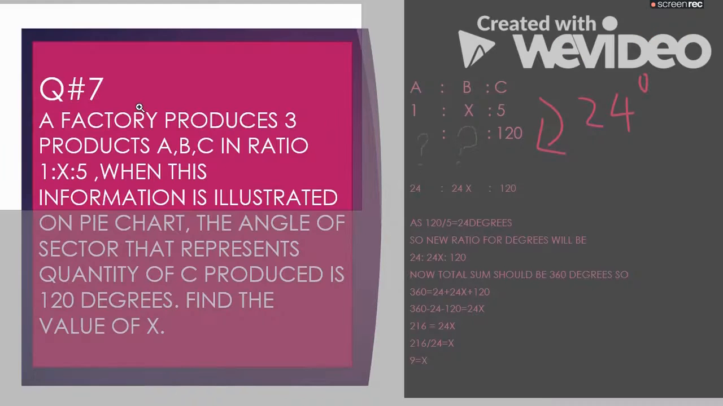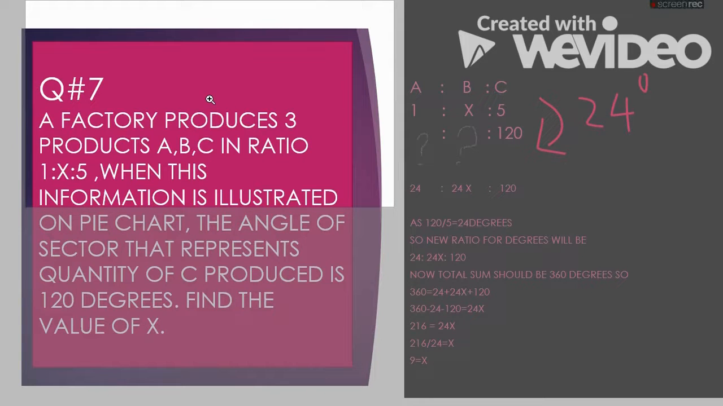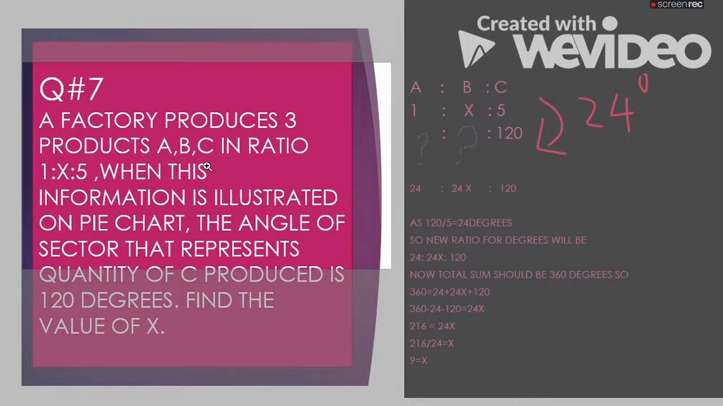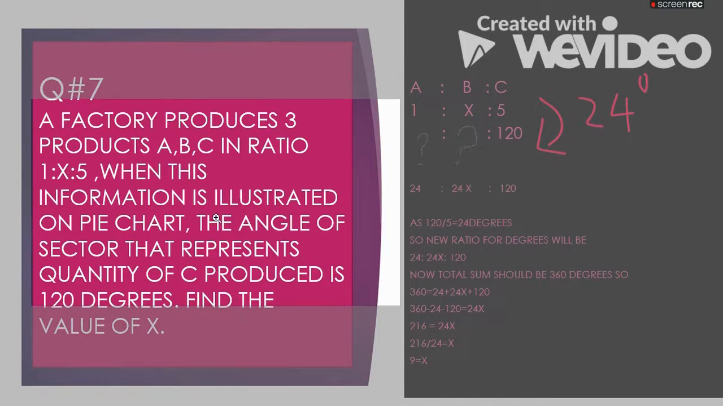Our next question is question number 7. A factory produces 3 products A, B, C in ratio 1:x:5. When this information is illustrated on a pie chart, the angle of the sector that represents the quantity of product C produced is 120 degrees. Find the value of x.